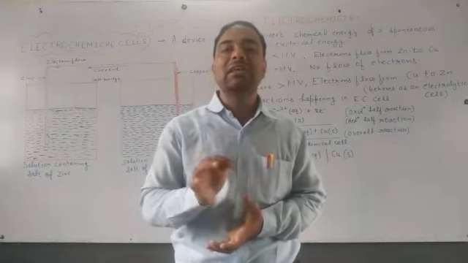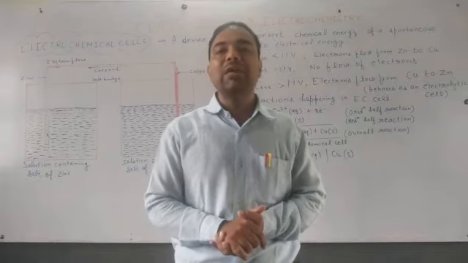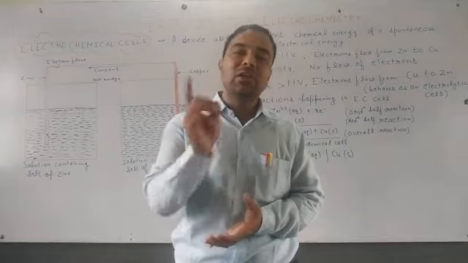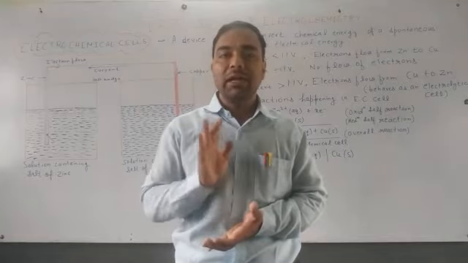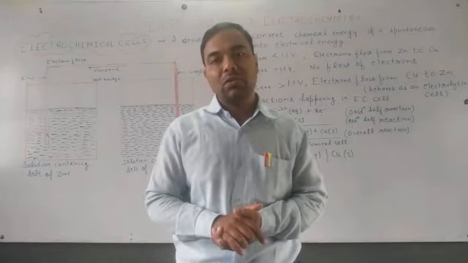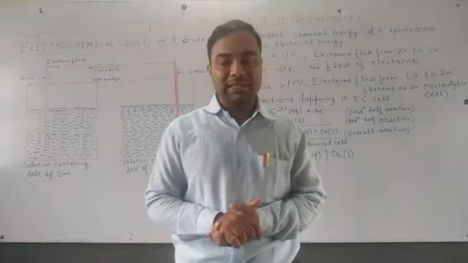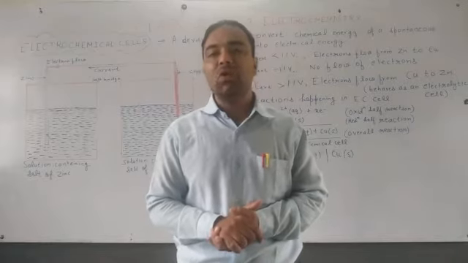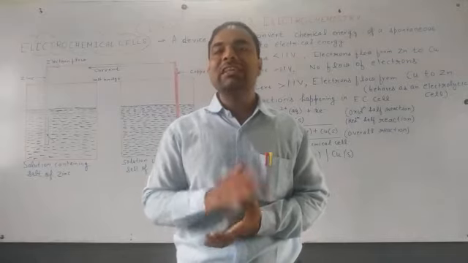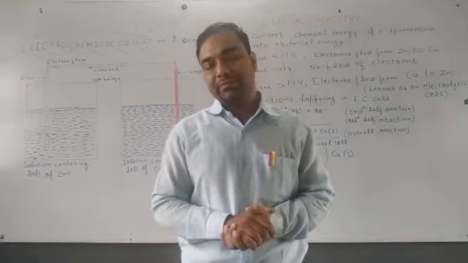It means galvanic cell is not metal specific. We can use any other metal. If we use only zinc and copper, then we call it Daniell cell. But if we use metals other than zinc and copper, then we can call it galvanic or voltaic cell. So this is the difference between galvanic and Daniell cell.